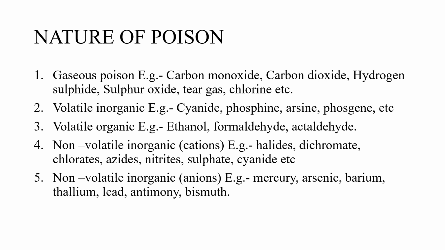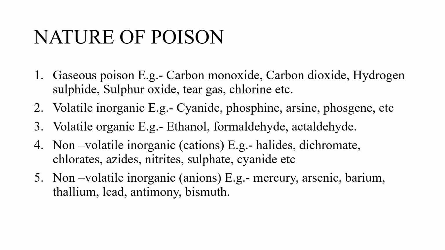Nature of poison. Poisons can be of three types: gaseous poisons, volatile poisons, and non-volatile poisons. The gaseous poisons are basically gases which are present in the environment, but when they enter into our body in huge amounts, they are poisonous. Like carbon monoxide, carbon dioxide, hydrogen sulfide, sulfur oxide, chlorine, tear gas, etc.